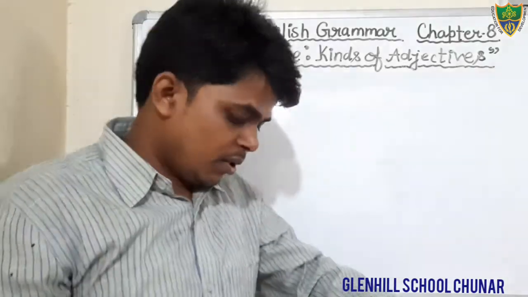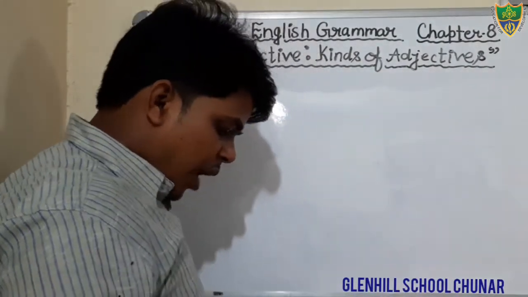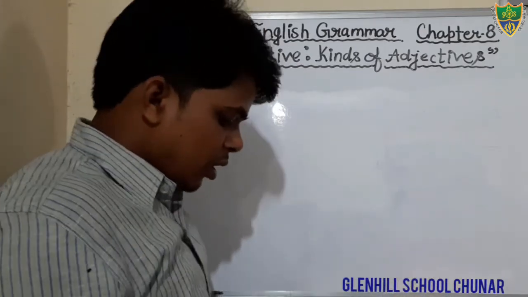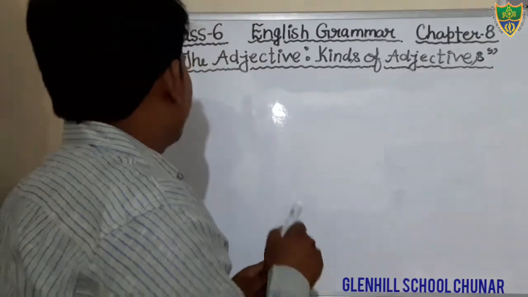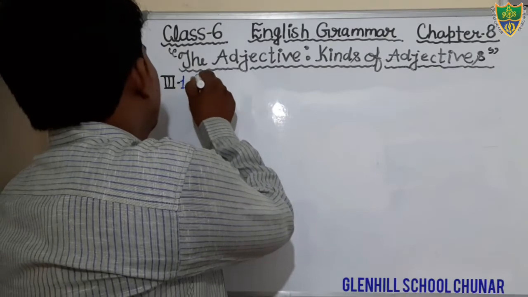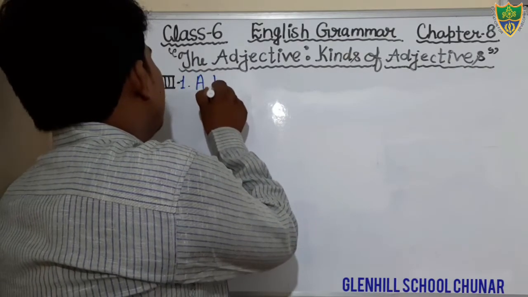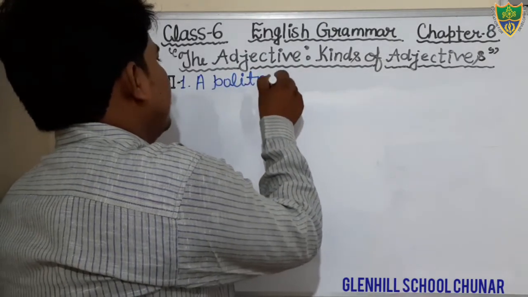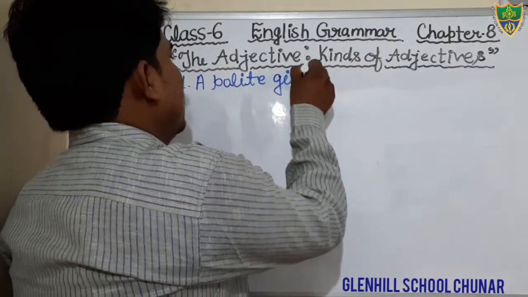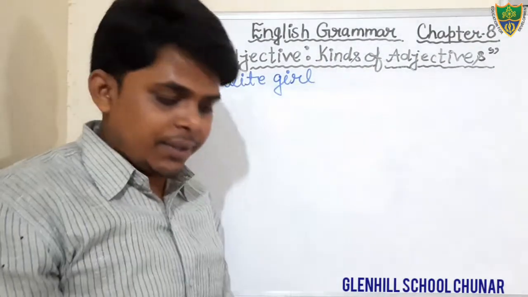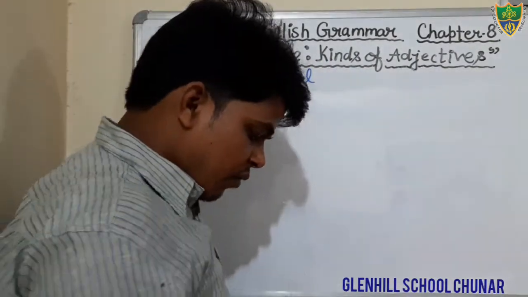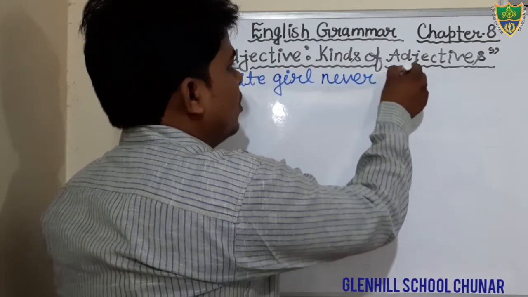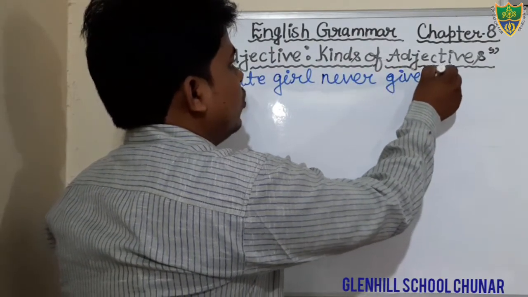Just see, the first sentence is given. A polite girl never gave. First question, a polite girl. Polite means humble, kind. A polite girl never gives a what?